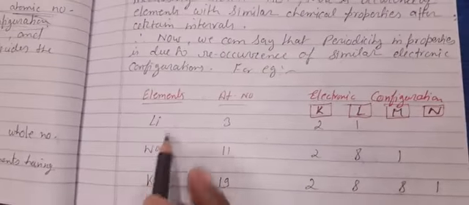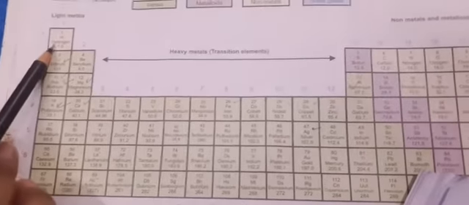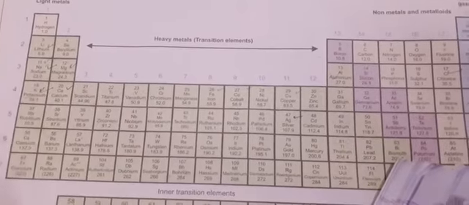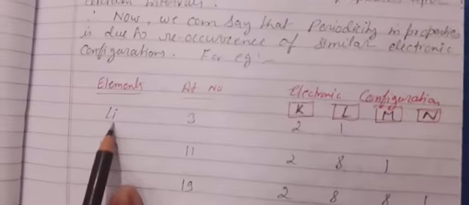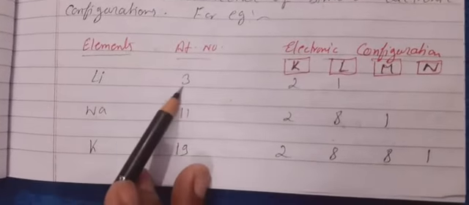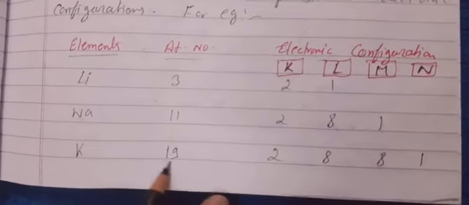Please show the table. In the table I have chosen the first three members of the first group: lithium, sodium and potassium. The atomic number of lithium is 3, sodium is 11 and potassium is 19.